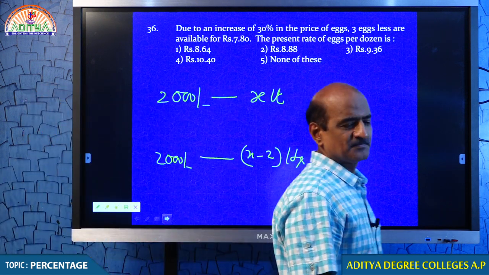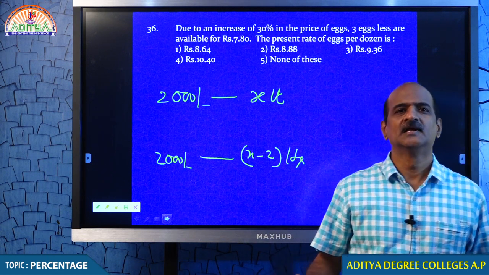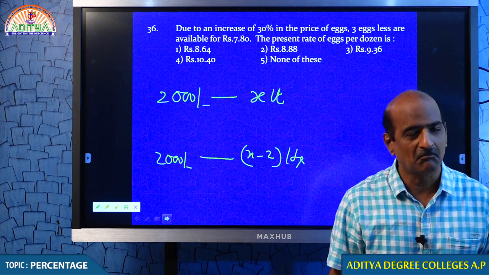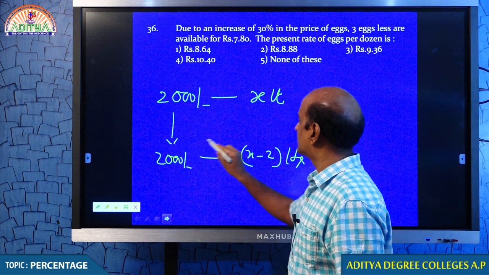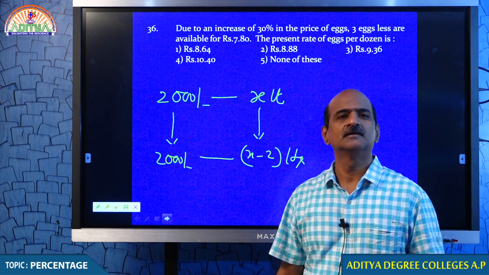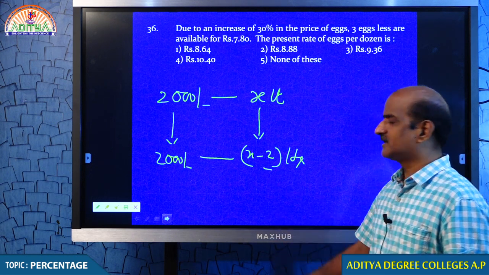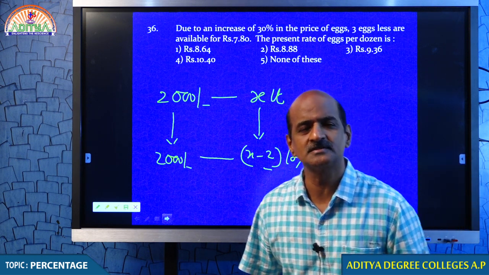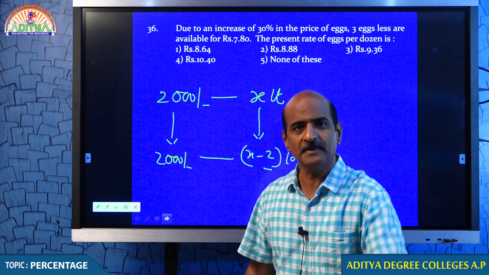What could be the reason? The price has increased. If I get a smaller quantity, obviously the price might have increased. With the same 2000 rupees, if you are able to get X minus 2 liters, the reason could be the price increase. If you want to get the same X liters, not minus 2, then what is the next option, my dear students? You have to pay the extra amount.